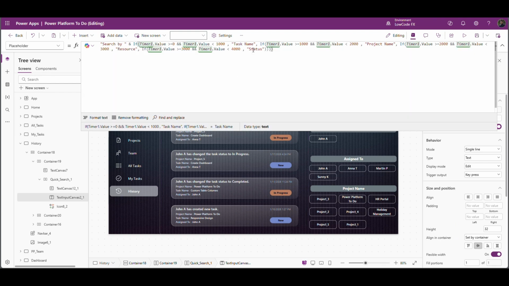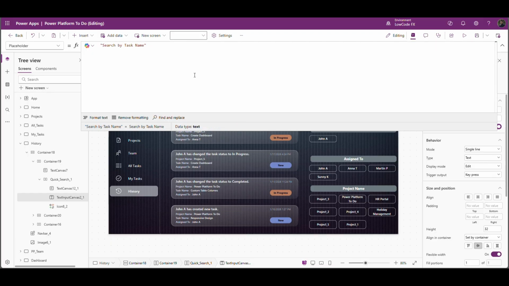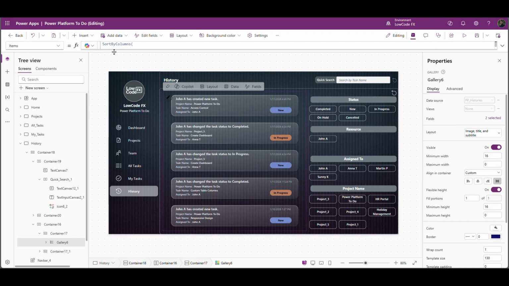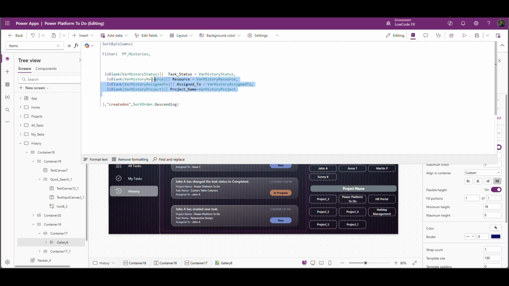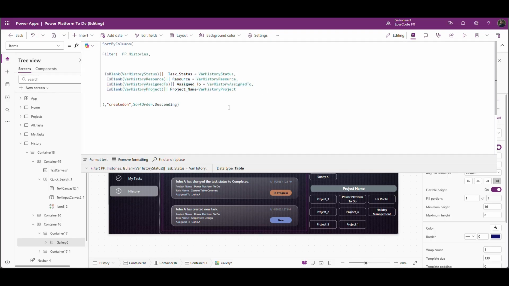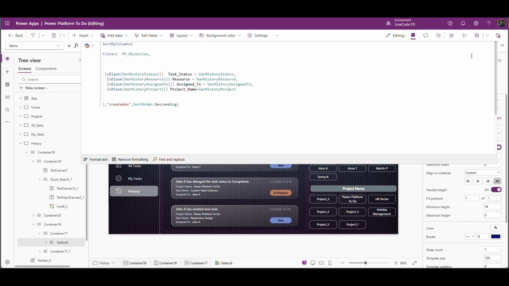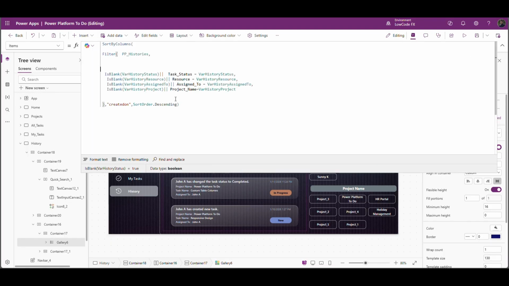I need only task name, so let me just remove this and this. Search by task name, and within this we have this conditions, right? And along with this I'm going to add this condition as well. So start with this. Instead of start with I will use in.